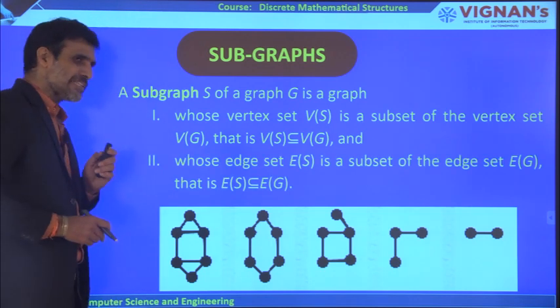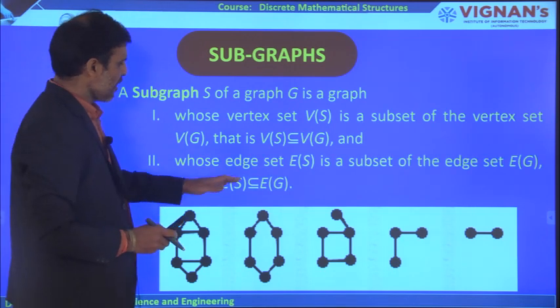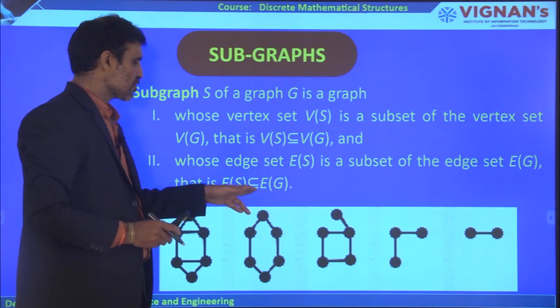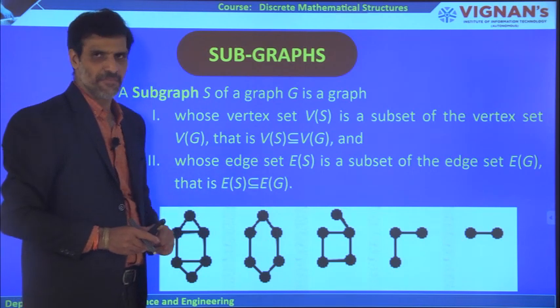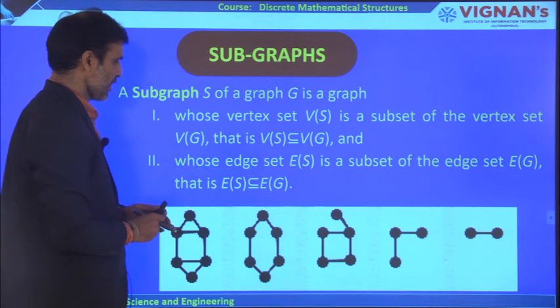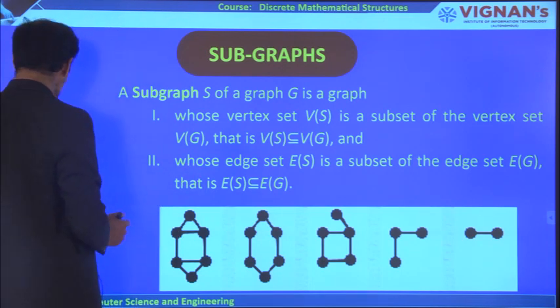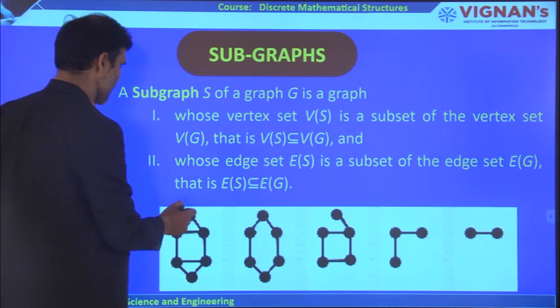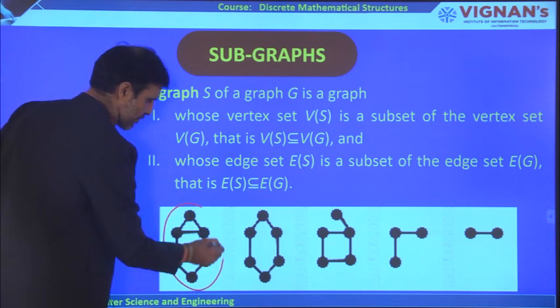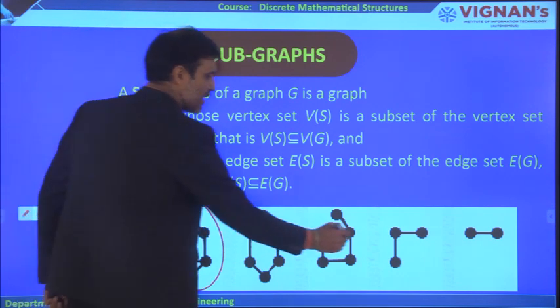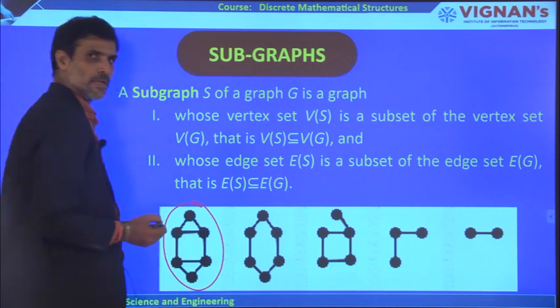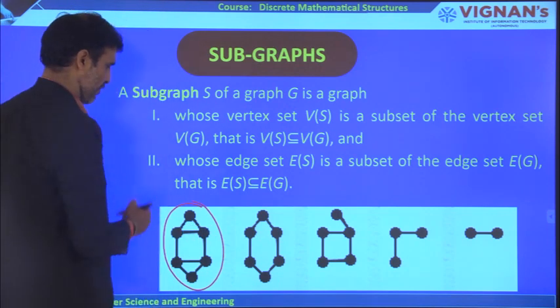Because it consists of these edges also, the edges of that particular subgraph should also be a subset of the edges of the given graph. This is very, very important. Now let us try to understand this here. If you go through this particular graph, this is the given graph here, and all these graphs are subgraphs of the given graph.